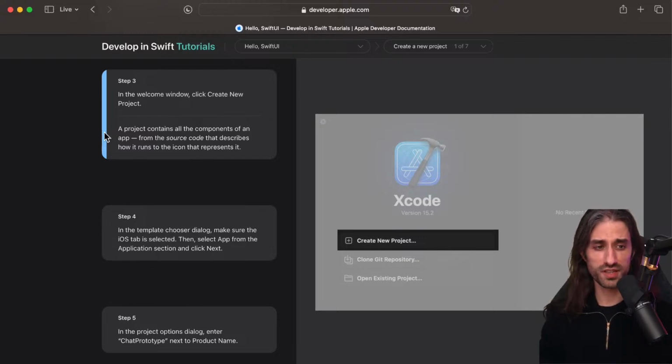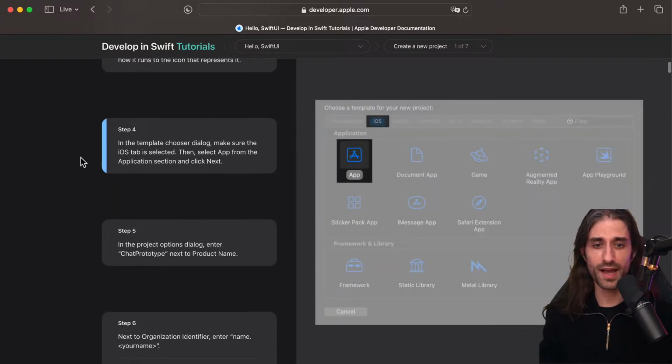So all of the sources, so the source code, the images, the sound, maybe the videos, everything you need to build the app, and the way to build it. So the build steps: how do you compile the app, etc. And this is managed in a project file. So when you hear the word project, this is what it means. There is a very technical sense to project that you might not be familiar with if you're just getting started with iOS development.